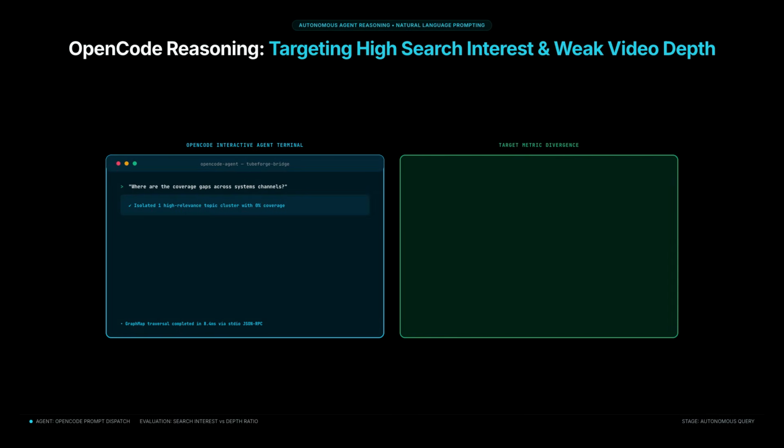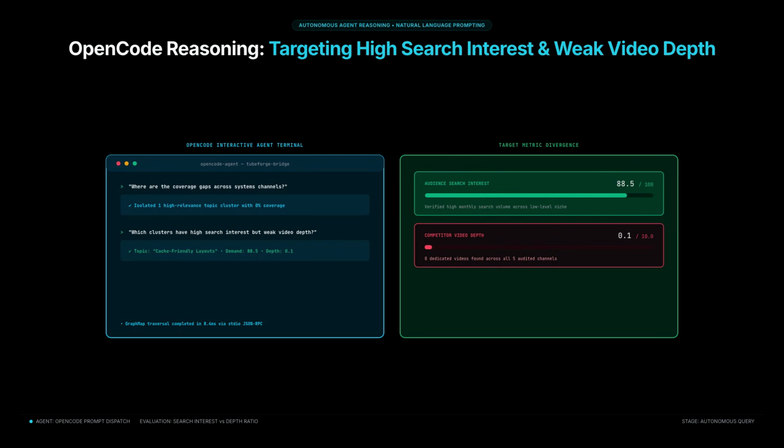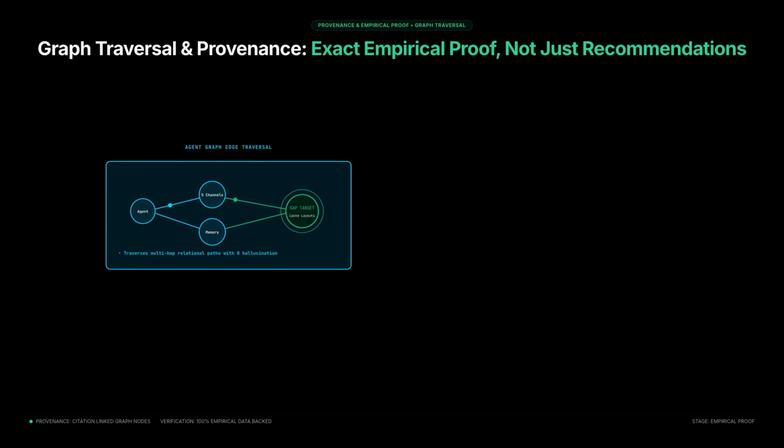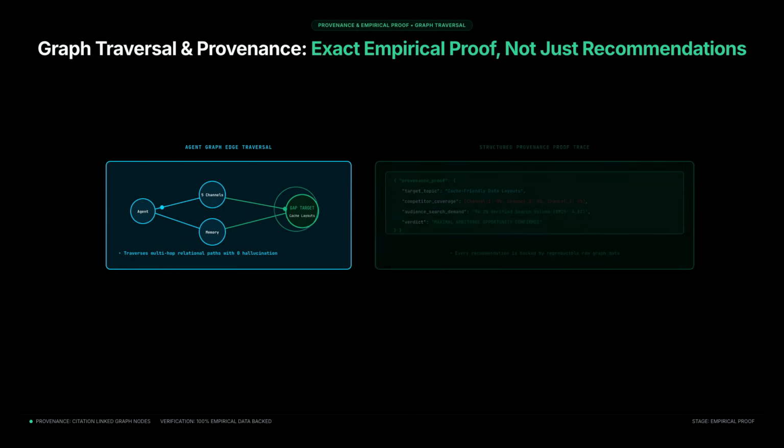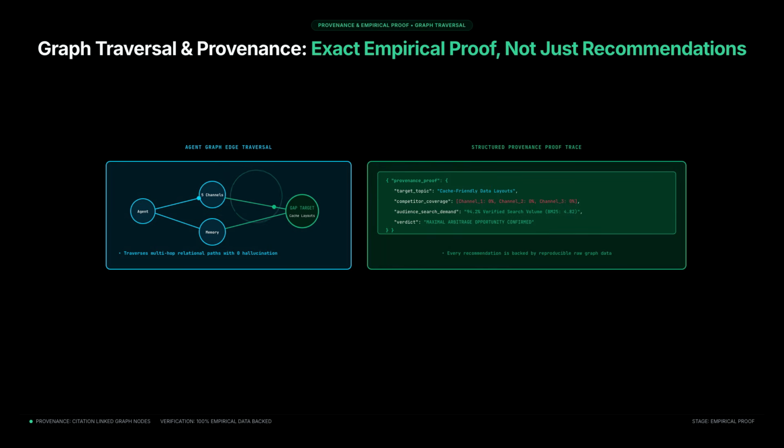I can ask natural, highly specific questions. Where are the coverage gaps? Which clusters have high search interest but weak video depth? The agent queries TubeForge, traverses the graph edges, and returns answers with complete provenance. You do not just get a recommendation, you get the exact data that proves it.